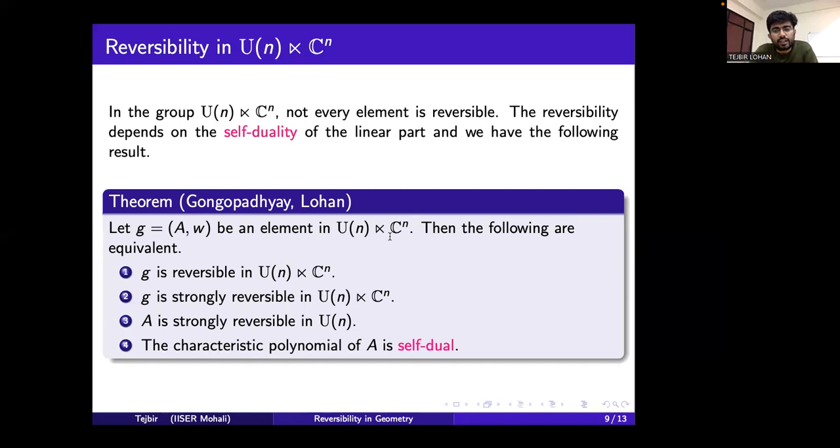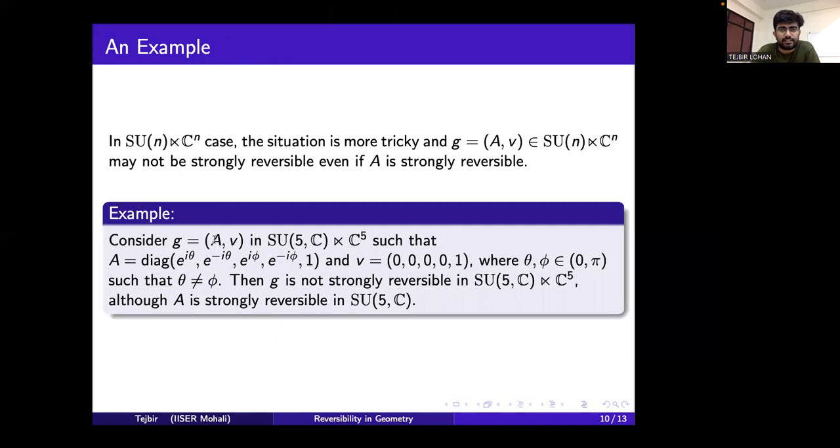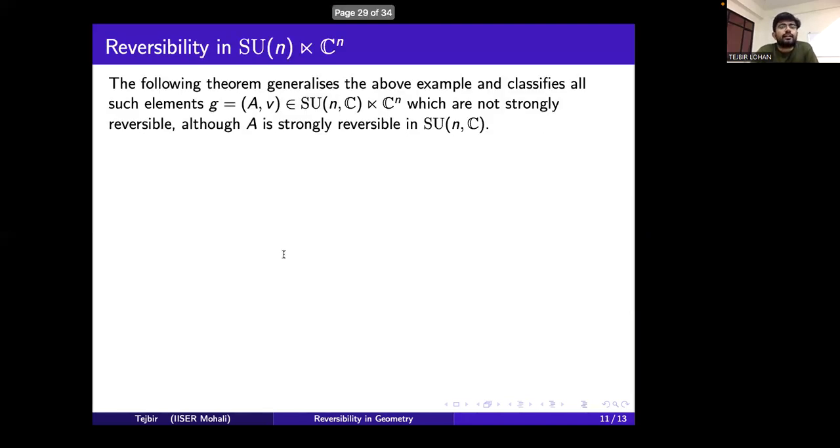The case of SU(n) semi-direct product C^n is a little more tricky. Here we have this equivalence: G is strongly reversible if and only if A is strongly reversible. But in the case of SU(n) semi-direct product C^n, this does not hold. In SU(n) semi-direct product C^n, there are elements which have strongly reversible linear parts, but the element itself is not strongly reversible. One example is this. This is one of the examples.